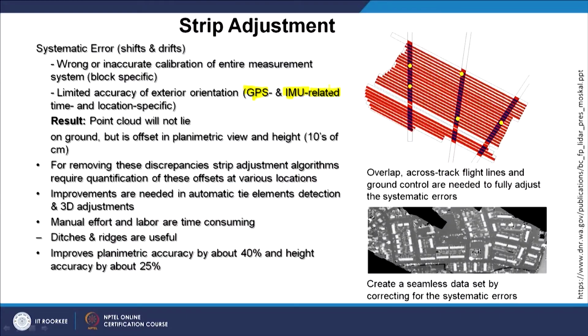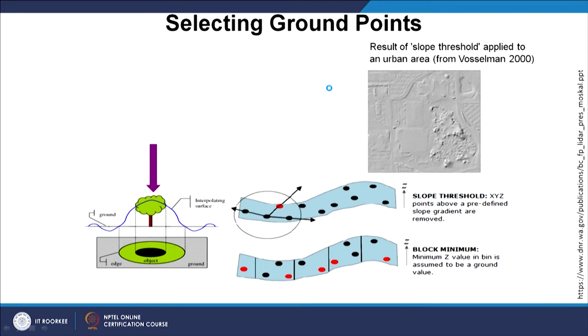Ditches and ridges are useful, and can help us to remove some of the errors and improve planimetric accuracy by 40% and height accuracy by 25%. So, errors can be limited, but 100% of errors cannot be removed all the time. And data correction and quality control tools are there, which can be employed.